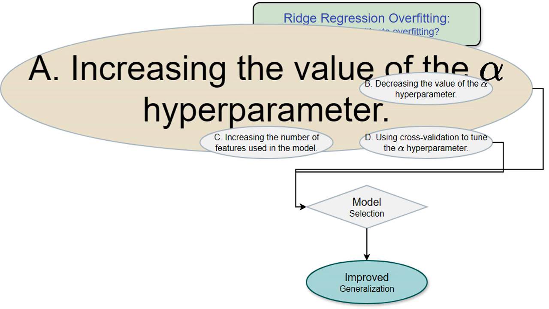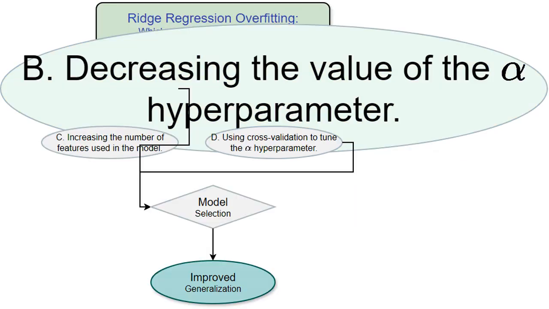It's like adding a penalty for complicated solutions. Here, we're doing the opposite. Lowering alpha weakens the penalty on complex models. The model can then fit the training data more closely, but it might not generalize well to new data, overfitting. Imagine trying to fit a curve perfectly to a few points. If you let the curve wiggle too much, it may not capture the general pattern. That's overfitting. This would be a bad idea.